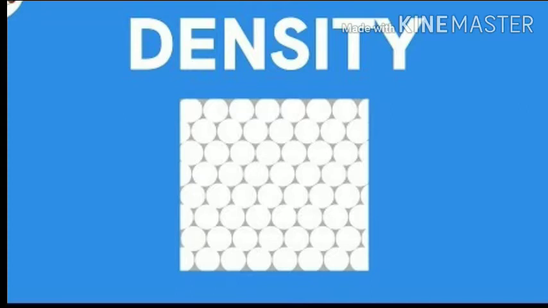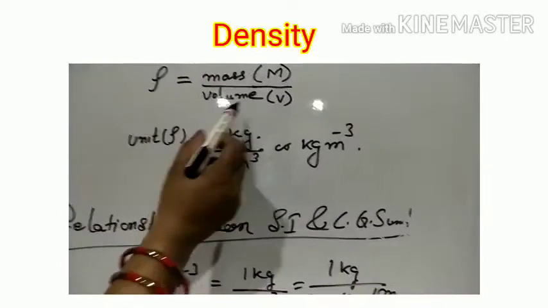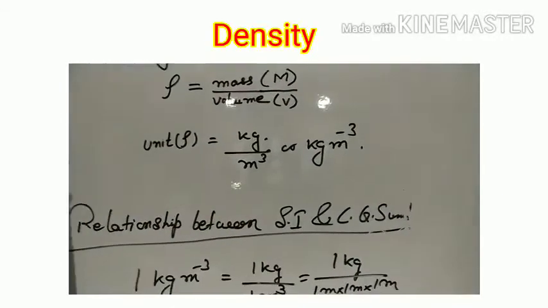Thus, to explain that equal volumes of different substances have different masses, or equal masses of different substances have different volumes, we use a term called density. So, mathematically, density is equal to mass by volume. Mass we represent with M and volume with V.